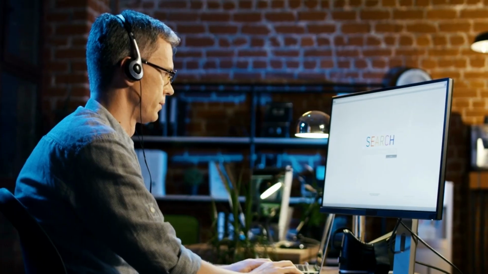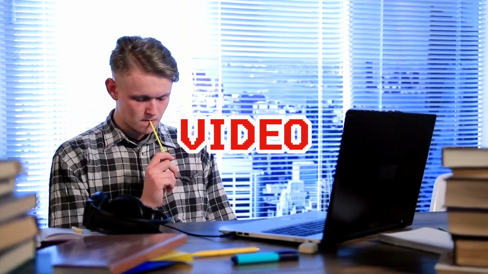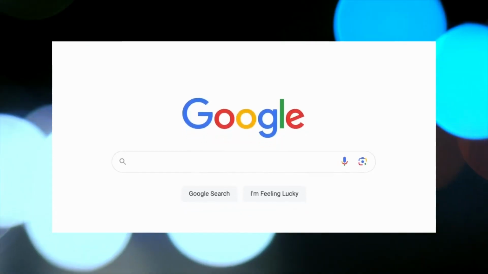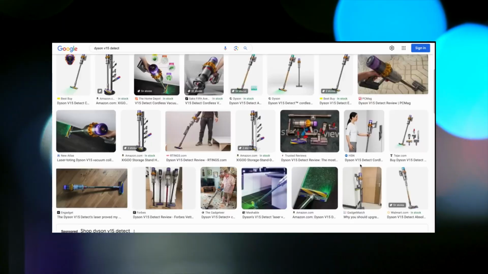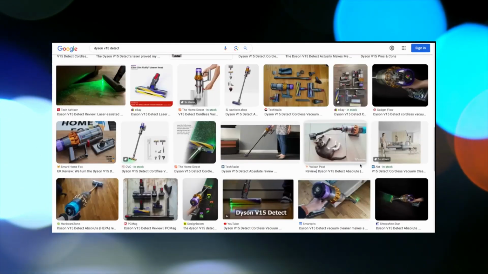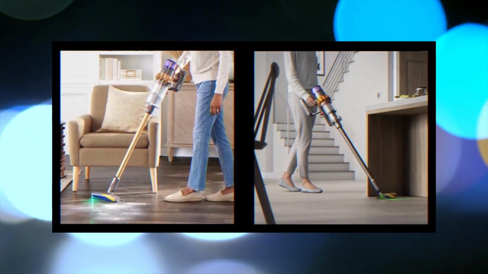Now that the voiceover is ready, it's time to address the visuals, the only part that requires a bit of manual work. We need to find 4 or 5 images and videos of each product. For instance, for the Dyson V15 Detect, I will go to Google, search for the vacuum, access images, and select a couple of lifestyle images. Within seconds, I found 2 suitable pictures.